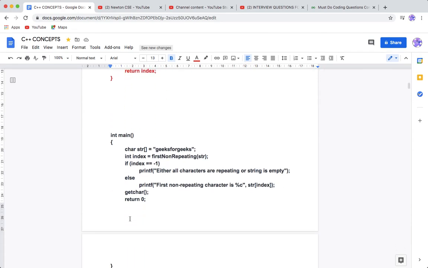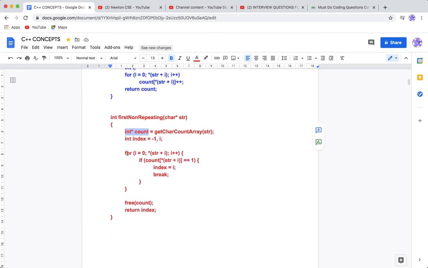And if we find 1, then done. So go ahead, we'll run this loop again. And here if we get count equal to 1, then index equals i, and then we break our loop. And finally we free our count.